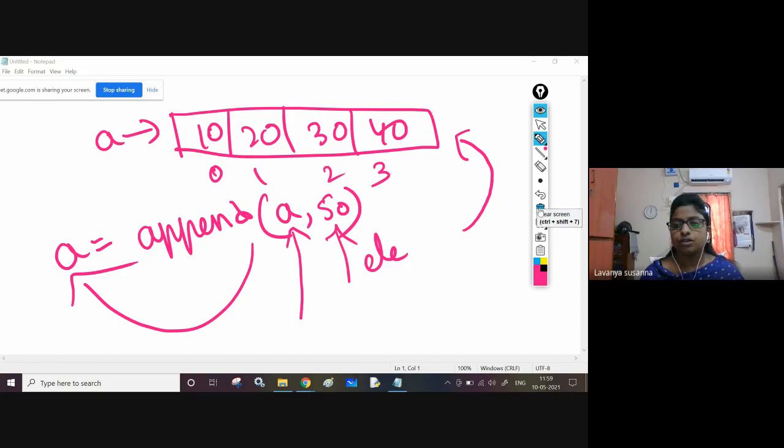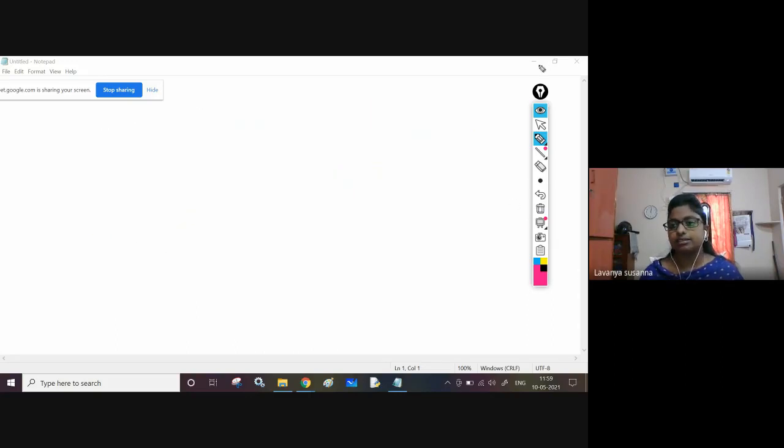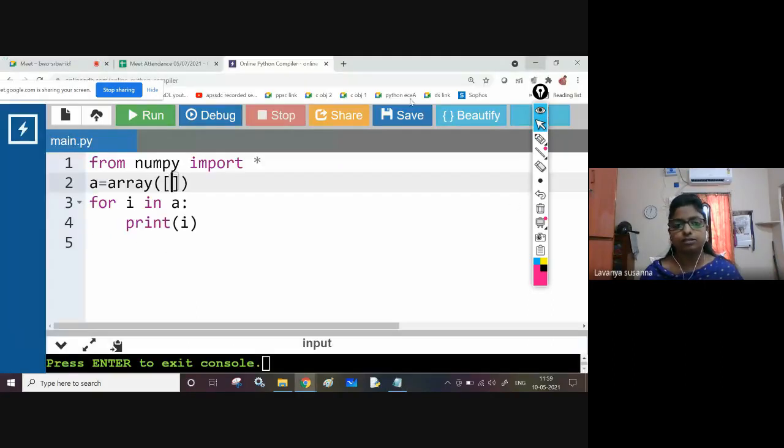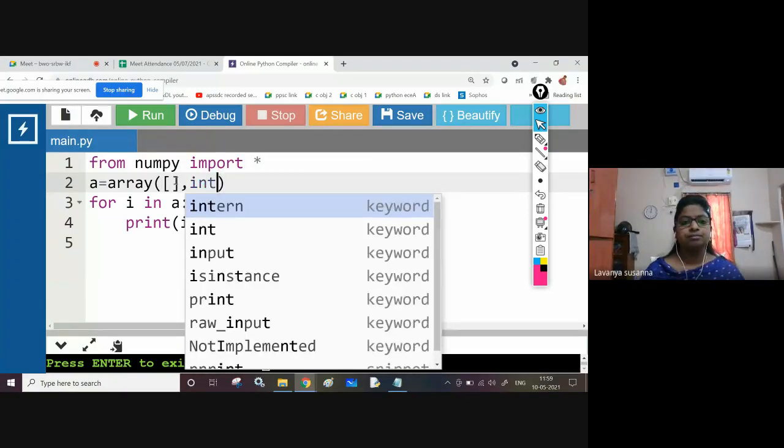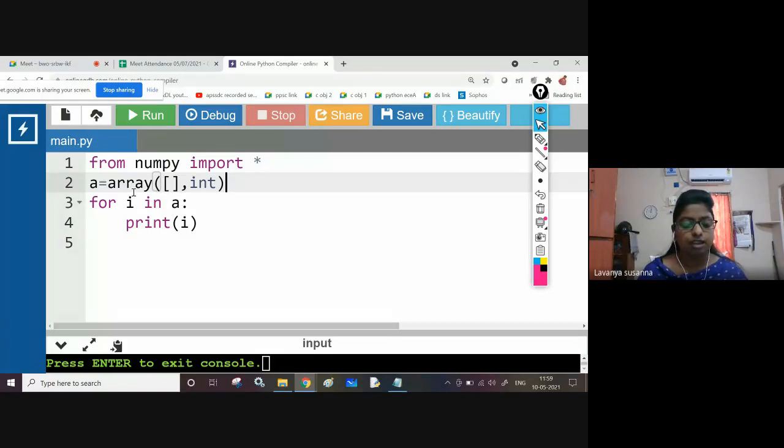So now let us see how to give user input. See here, A equal to array, give an empty list. Don't give any values. Give empty list, comma. If you want an array of integers, use int. Remember, if you want to provide integers, use comma int. Empty list, you are not providing anything. You are going to provide through the keyboard.